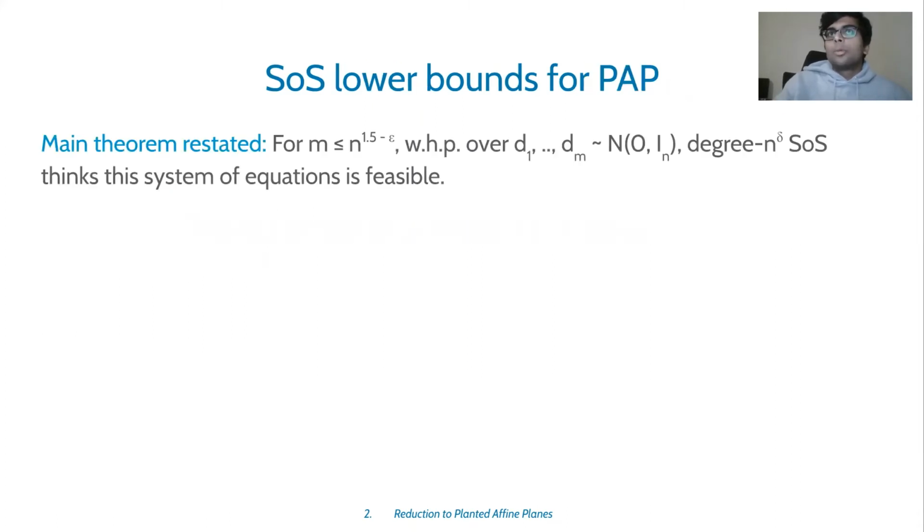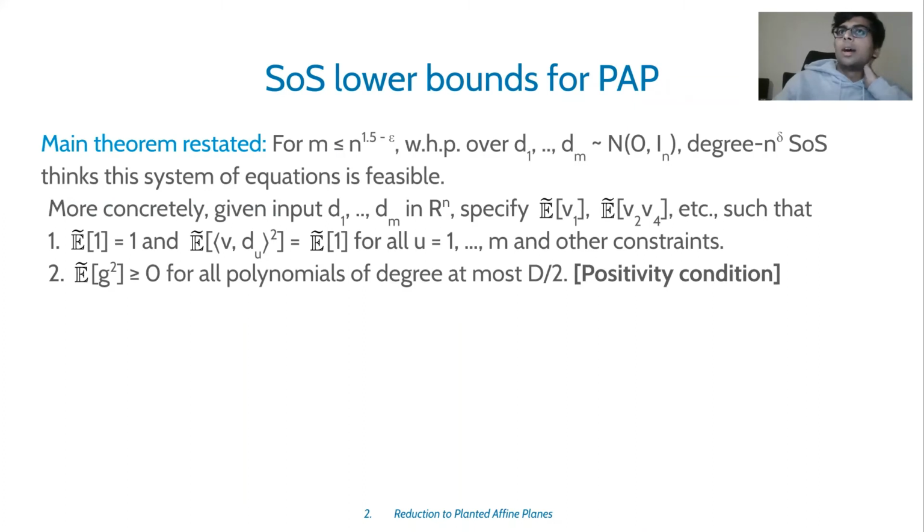So we need to specify E tilde of v raised to S for all subsets S of size at most d, such that they satisfy some constraints. In particular, E tilde of 1 should be 1, and E tilde of the inner product of v comma d_u squared equals E tilde of 1, and so on.